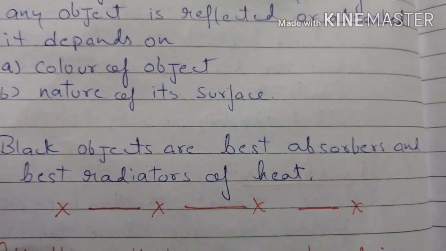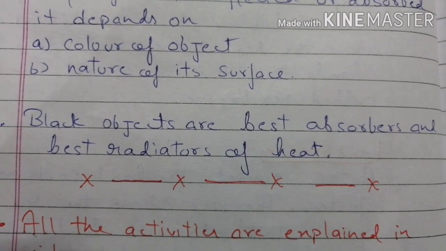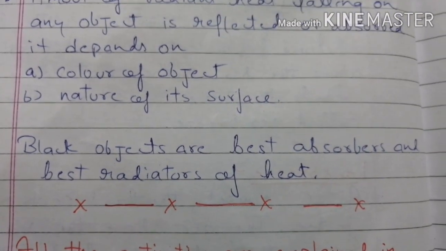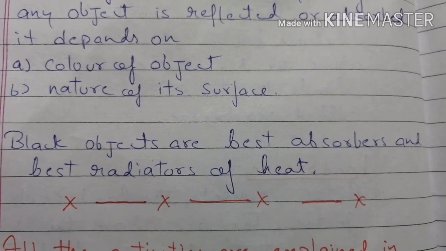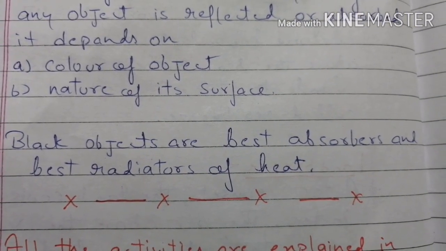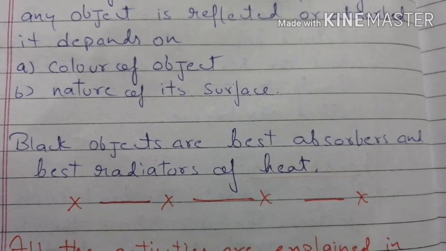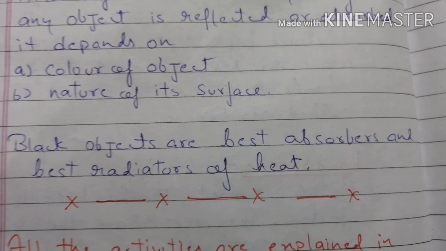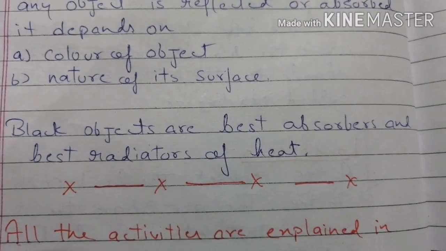Black objects are the best absorbers. That's why we don't wear black clothes in summer, because they absorb the heat from outside, and they are the best radiators also.